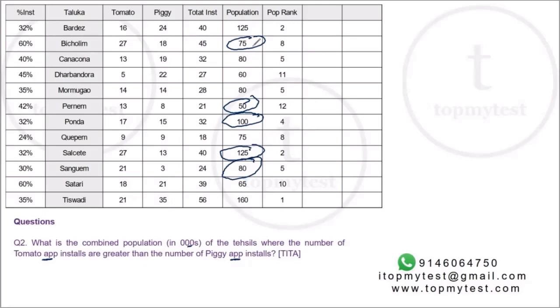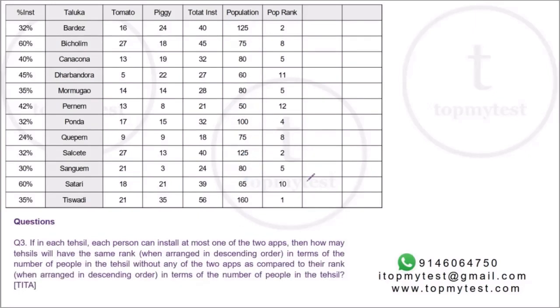So 125 plus 75 is 200. 200 plus 100, 300, 350, 430. Right? So if you write it down, pretty much done. Question number 3 says, if in each tehsil, each person can install at most one of the two apps, then how many tehsils will have the same rank when arranged in descending order in terms of the number of people in the tehsil without any of the two apps as compared to their rank when arranged in descending order in terms of the number of people in the tehsil?